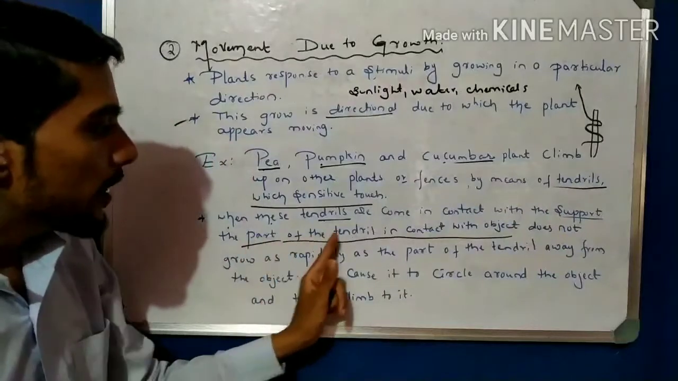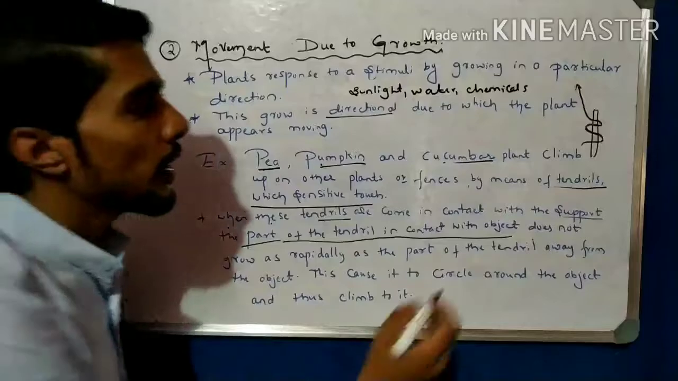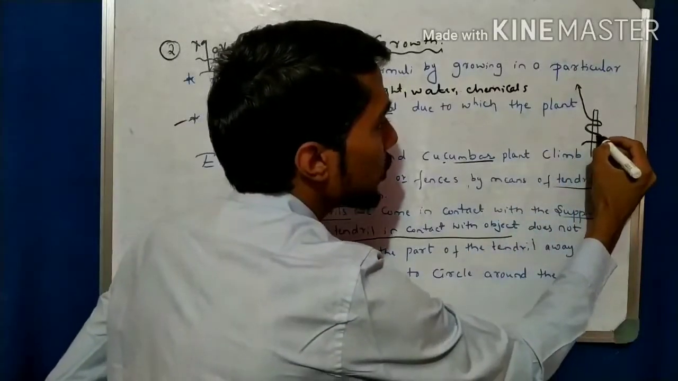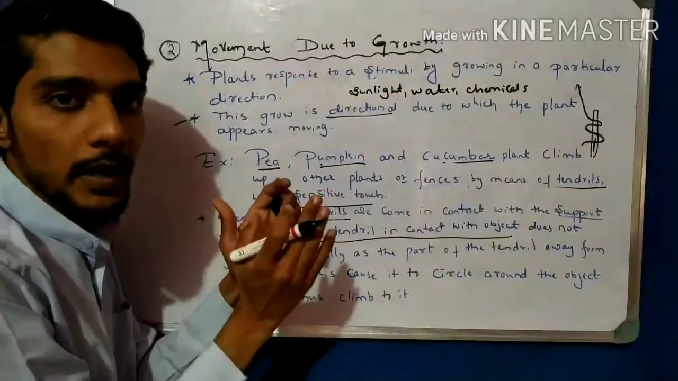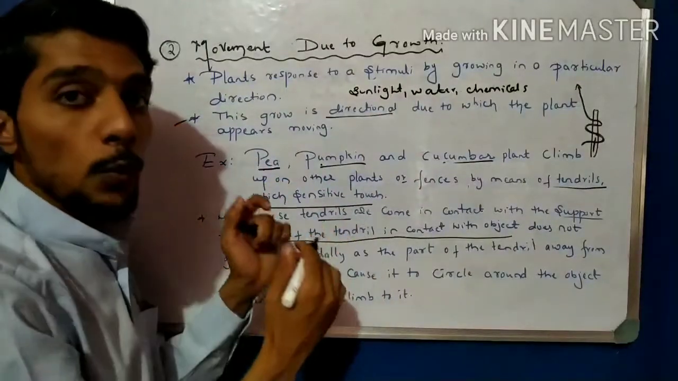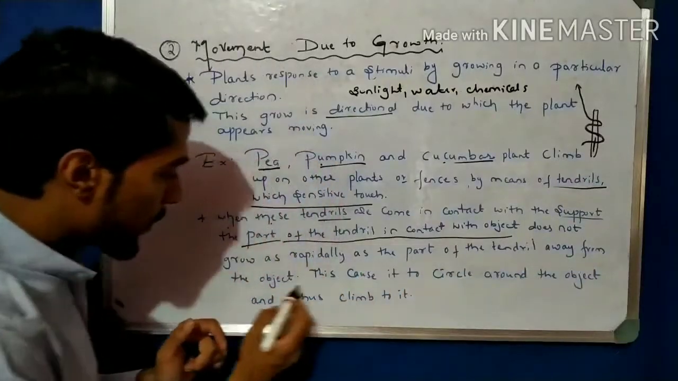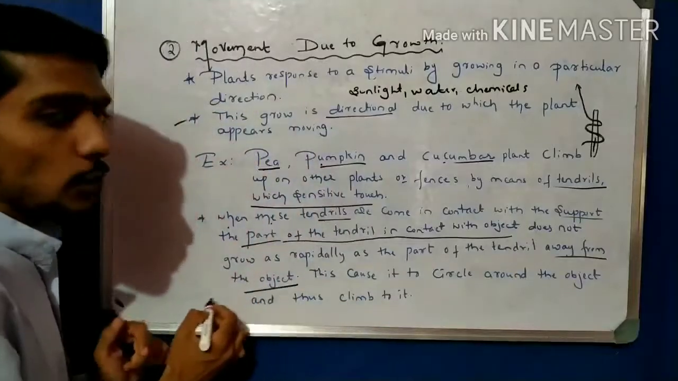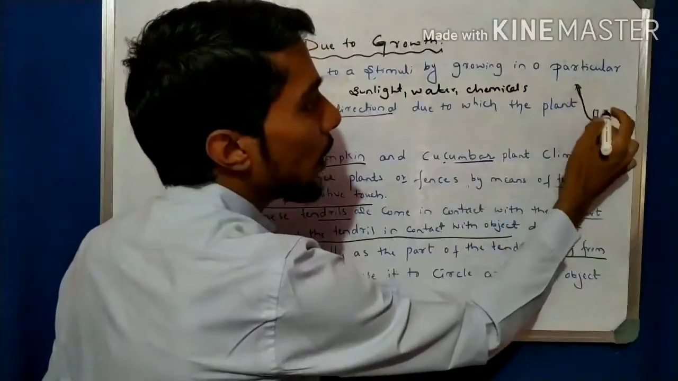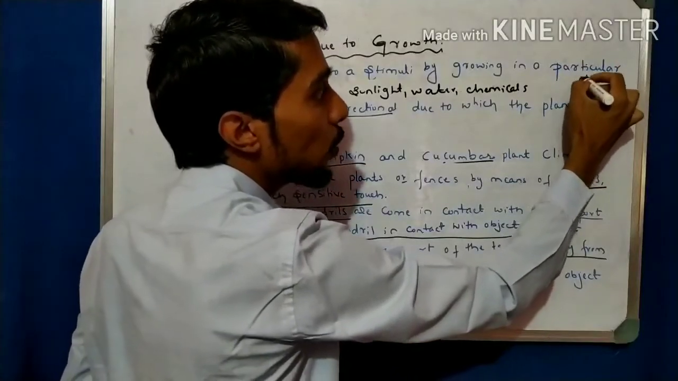The part of the tendril in contact with the object does not grow rapidly. See, the tendril in contact with the support does not grow rapidly. It is slow movement, slow growth. But the part of the tendril which is away from the object moves faster and more rapidly. See, this tendril is away from the object, so this moves faster. If this gets support, it starts to rotate here.